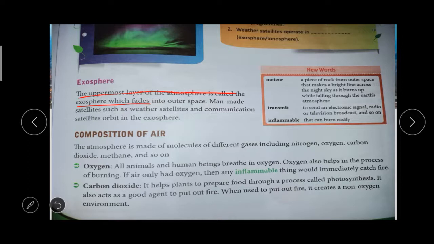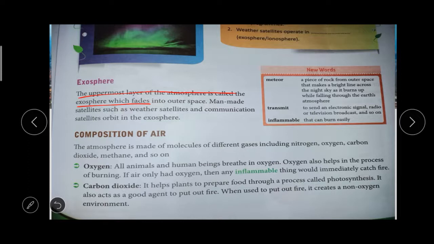Human-made satellites go to the exosphere. For getting information they send satellites to Mars and many other places, and they will be in the exosphere. So what are the 5 layers of the atmosphere? Troposphere, stratosphere, mesosphere, thermosphere or ionosphere, and exosphere. Do you understand up to this much?